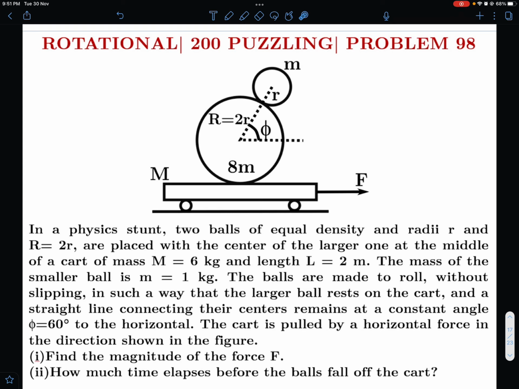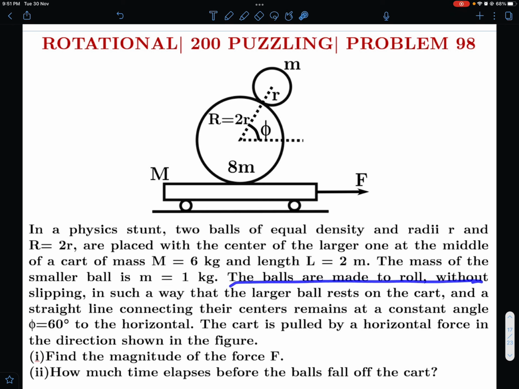In a physics stunt, two balls of equal density and radii r and capital R equal to 2r are placed with the center of the larger one at the middle of a cart of mass capital M equal to 6 kg. So this is the cart, and this is exactly at the middle of the cart, and the length of the cart is 2 meters. So this length is 2 meters, and this is exactly at the middle. The mass of the smaller ball is m equal to 1 kg. So this is the 1 kg ball.